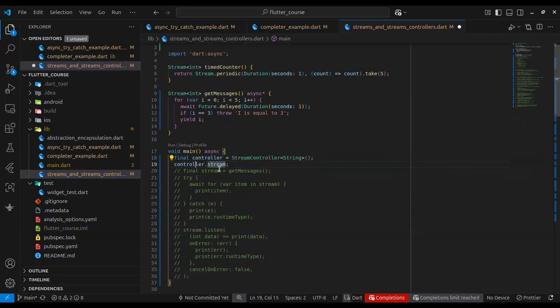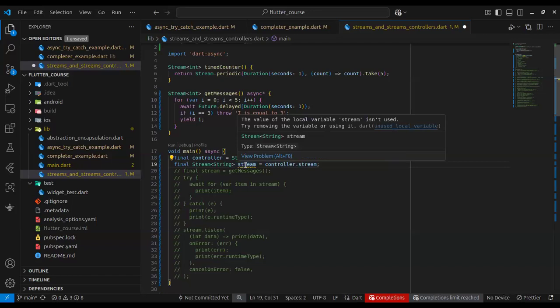And this stream is of type string, like we've seen before. So you can see that controller.stream gives you a stream, and this is the stream that you'll be listening to. So what happens is that anytime you use this controller to add a value, that value is going to come out from this stream.